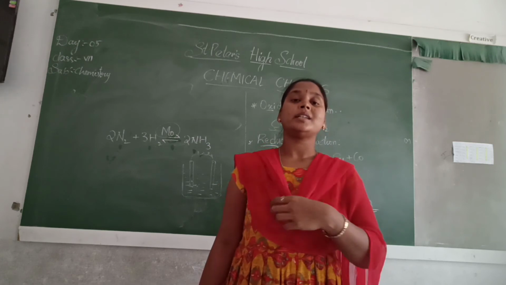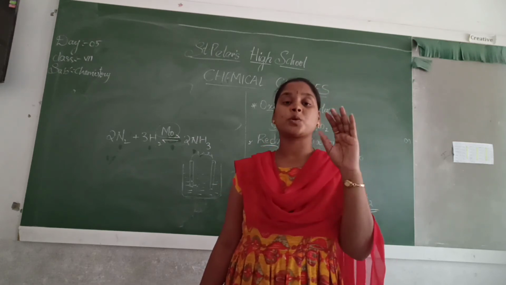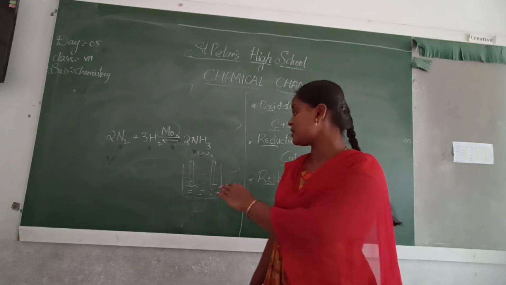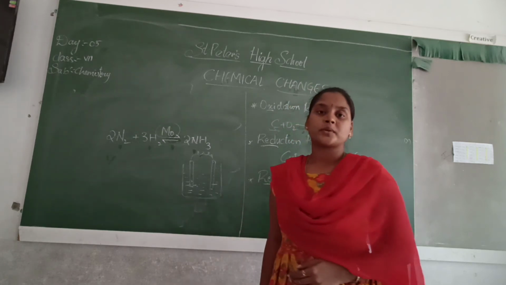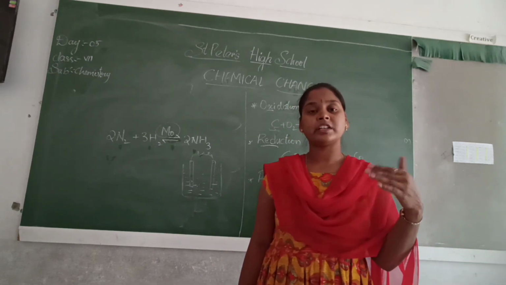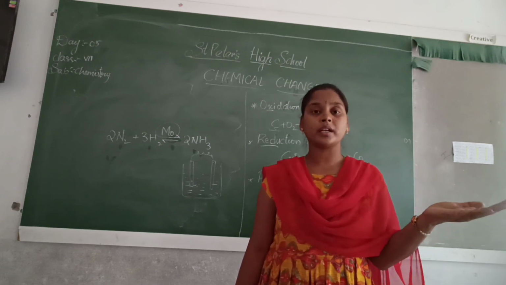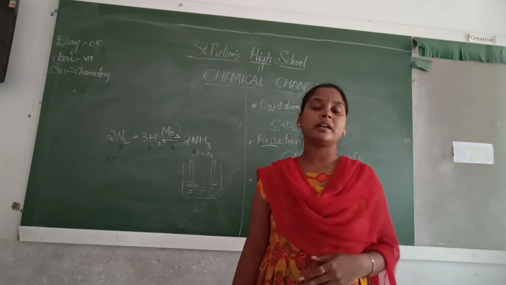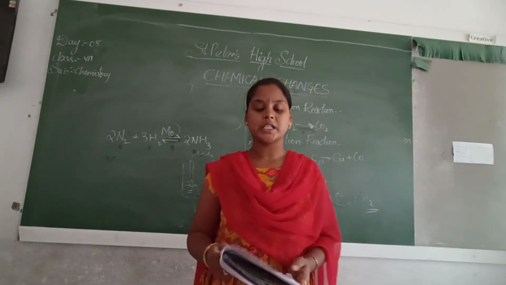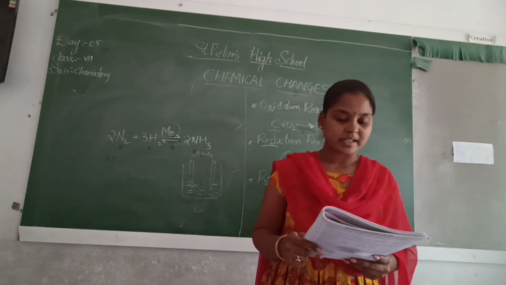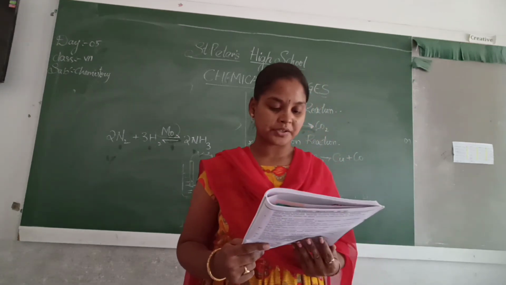So here this iron bottle or iron substance is coated with tin by using the electrolysis process. Whereas iron reacts with moisture, tin does not react with moisture. So iron is coated with a tin layer, and its lifespan will be increased. This is about rusting as well as the electrochemical reaction.